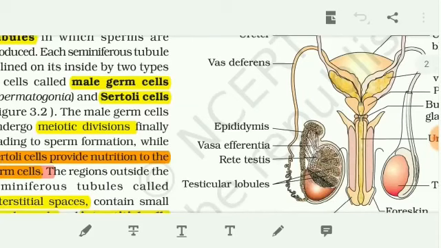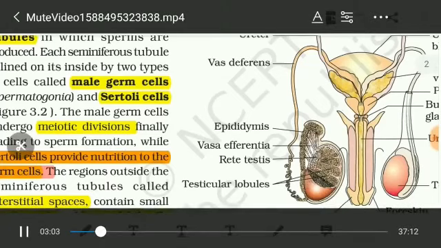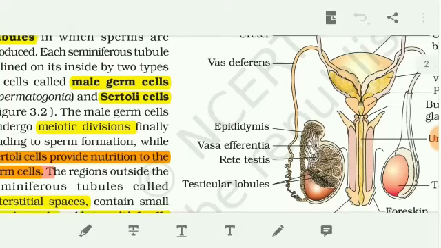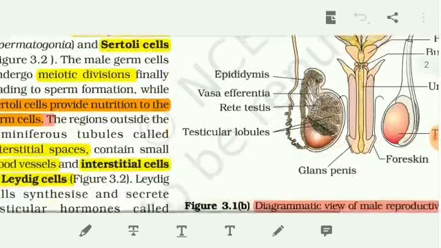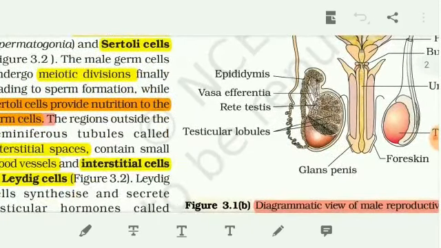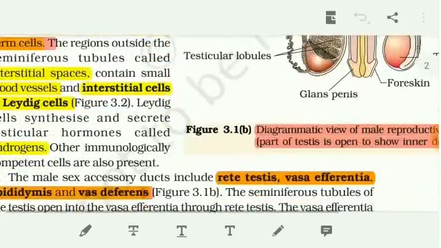And Sertoli cells are present inside the seminiferous tubules, and the Leydig cells outside the seminiferous tubules. Leydig cells produce the male sex hormone, testosterone or androgen. Inside the seminiferous tubules, Sertoli cells provide nutrition to the developing sperm. Androgen is also present, and some immunological, immune-developing substance is also produced by the Leydig cells.